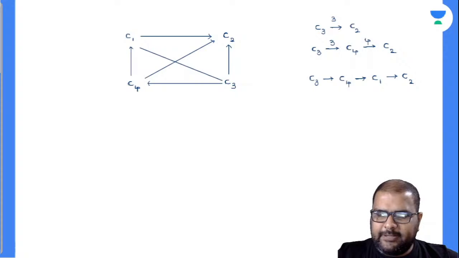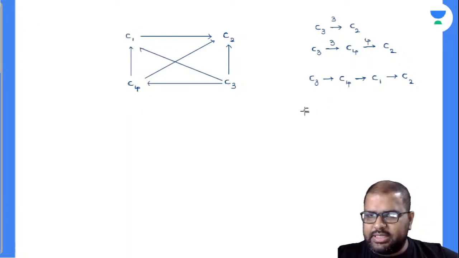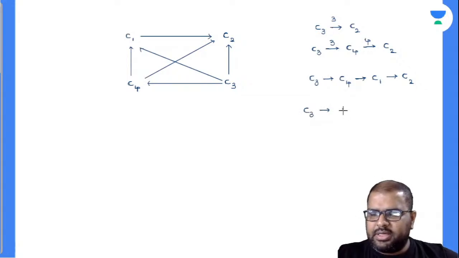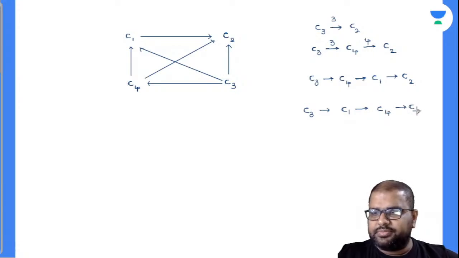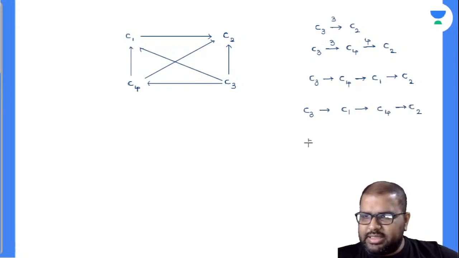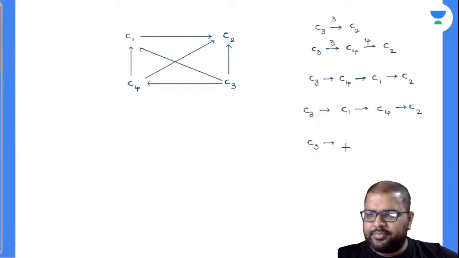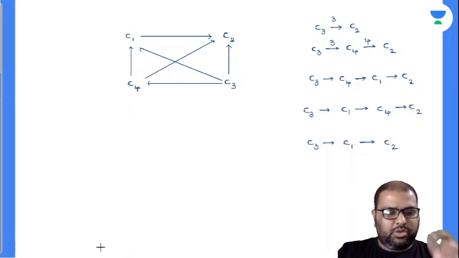C3 to C1, C1 to C4. I'll write down here, C3 to C1, C1 to C4, C4 to C2. There is one more way. C3 to C1, C1 to C2 also.